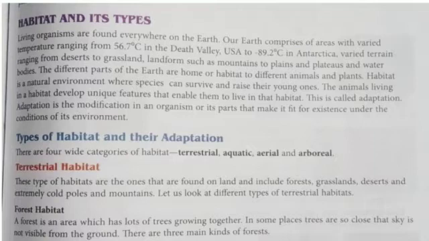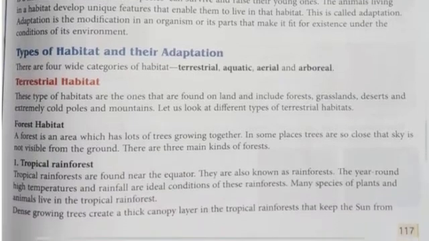Now come to types of habitat and their adaptation. They are categorized into 4 types: terrestrial, aquatic, aerial, arboreal. Terrestrial means those that live on land, aquatic those that live in water, aerial animals that live in the air, and arboreal those that live on trees. Understood? Now let's start one by one.